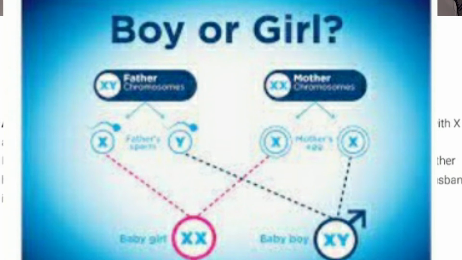On the other hand, if the husband transfers Y chromosome, what will be the child? The mother is passing X chromosome and the father is giving Y chromosome. So what will be the combination? XY. XY is nothing but boy. You understood, children. So in case the husband always transfers X chromosome, hence the child is a girl. If the husband transfers Y chromosome, the child will be a boy.